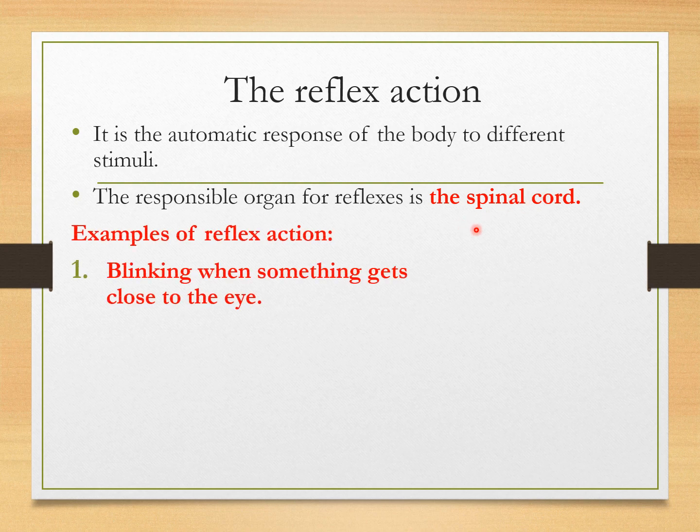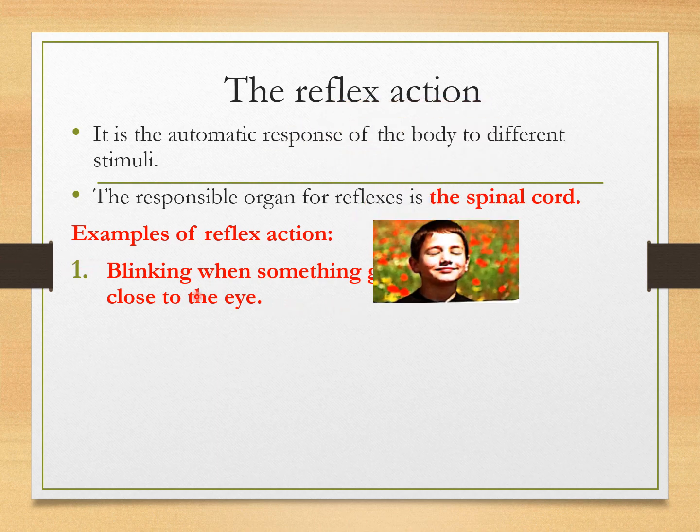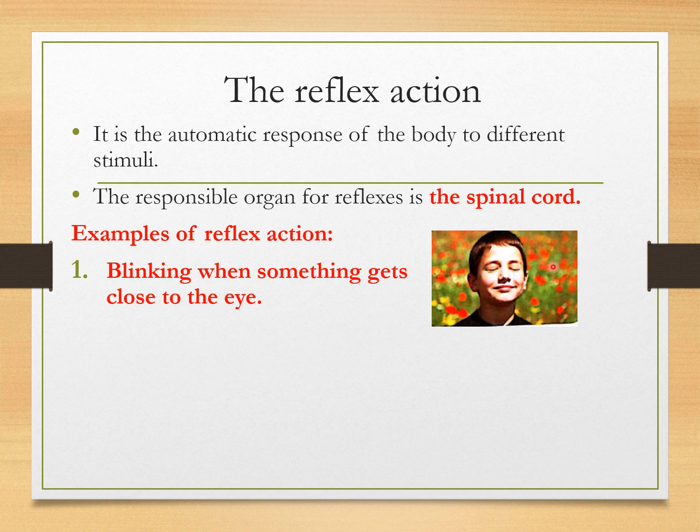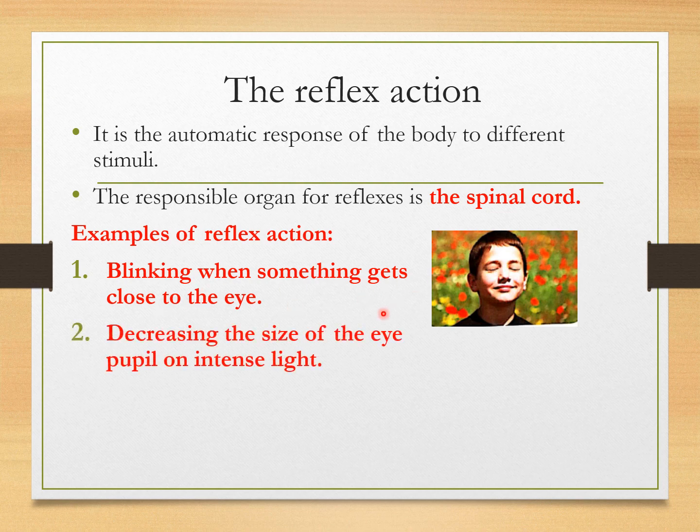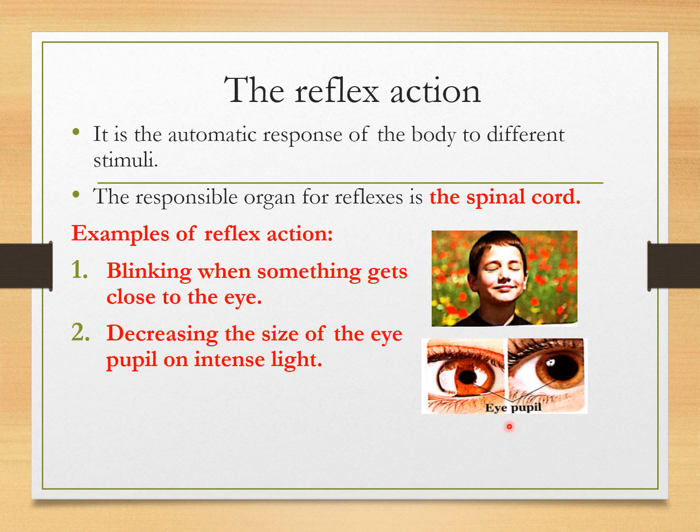What are the examples of the reflex action? Number one, blinking when something gets close to the eye. Look at this picture. The person is automatically blinking when something gets close to the eye. Number two, increasing or decreasing the size of the eye pupil in intense light. Look at this picture. When the light is intense, the pupil decreases.